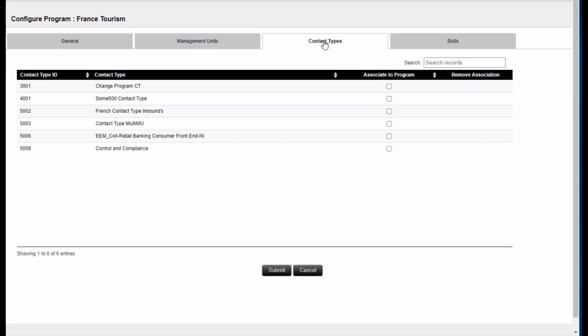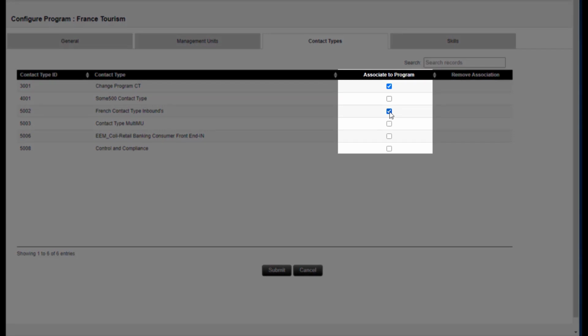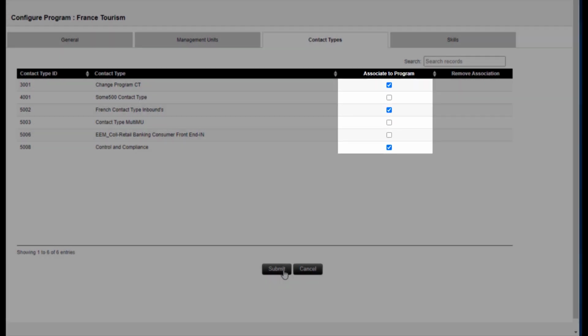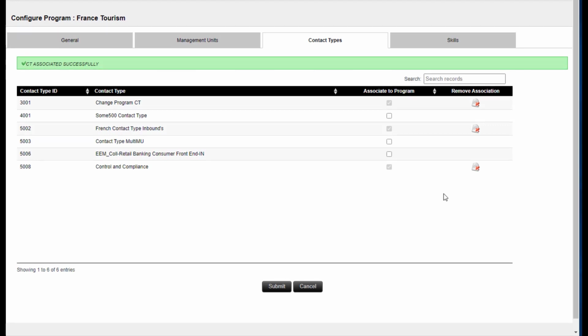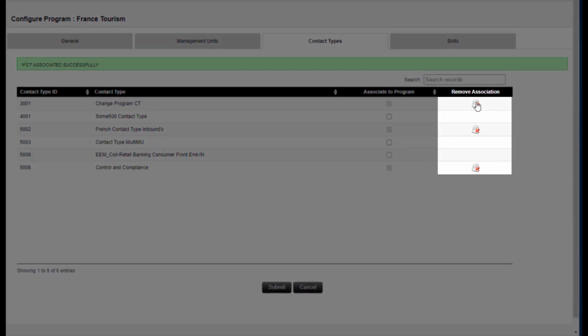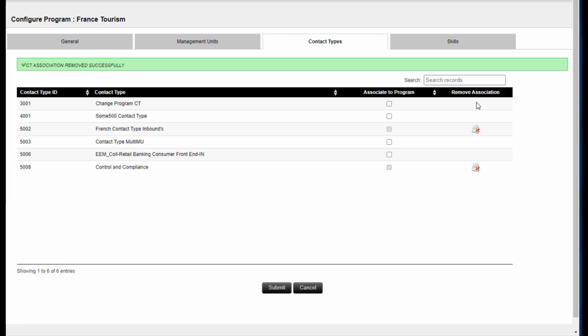The Contact Types tab displays the CTs already associated with this program and the CTs available to associate to it. CTs associated to another program do not display. To associate a CT to the program, click the checkbox in the Associate to Program column. To remove a CT from the program, click the X in the Remove Association column. The CT is removed immediately, even without clicking Submit. To save the updated associations, click Submit. Remember, the changes do not take effect until the next nightly import of data from NICE WFM.